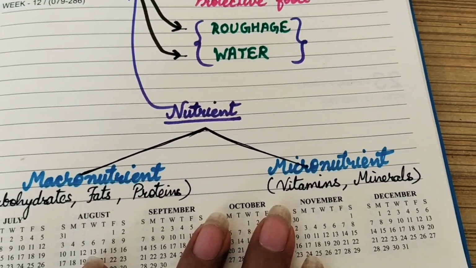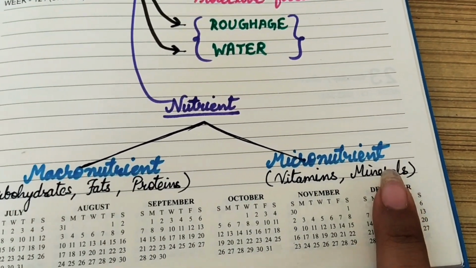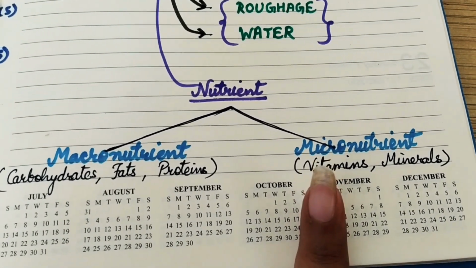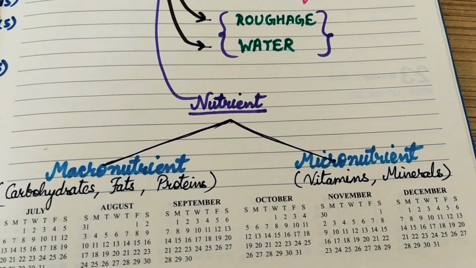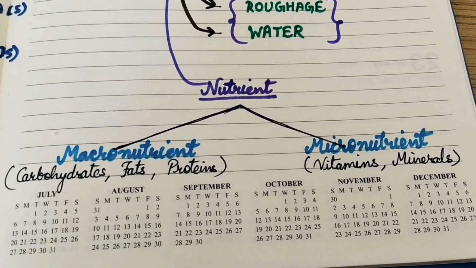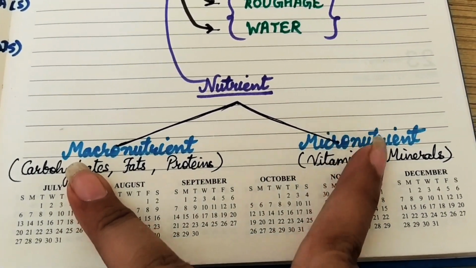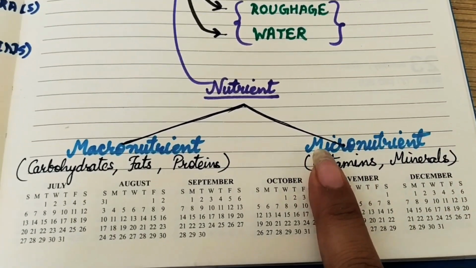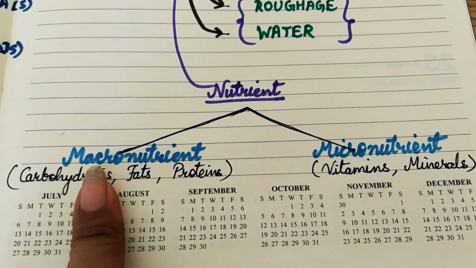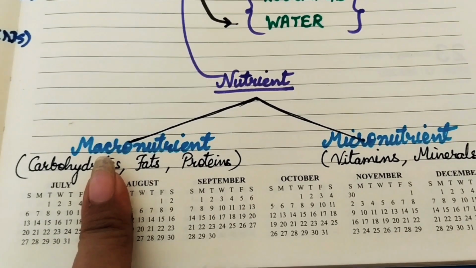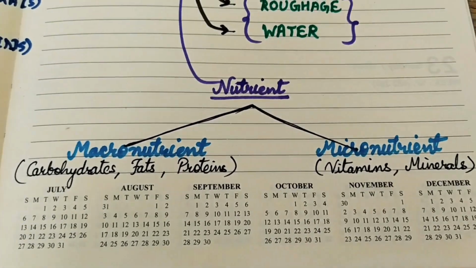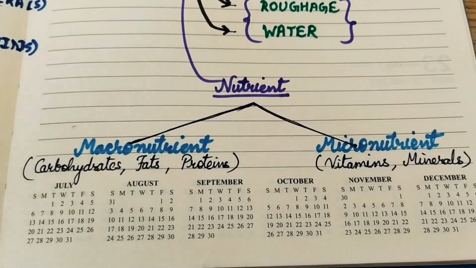So I thought, let us see the kinds of nutrients on the basis of amount, meaning how much of a particular nutrient we consume. See, nutrients are divided into 2 groups: macronutrients and micronutrients. My children, macro means larger, micro means very tiny, very small, right? So here you make your definition yourself.